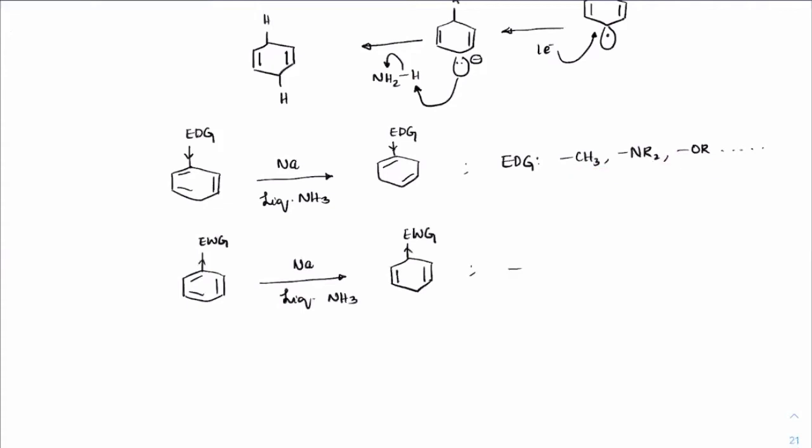At the same time, if you have an electron withdrawing group, then COR, NO2, correct? SO3R, COOR, these are all electron withdrawing groups. Even for that matter, if you have COOH also, it doesn't matter because CO minus will again keep taking that H plus. So all of these are electron withdrawing groups, and they will make this product.